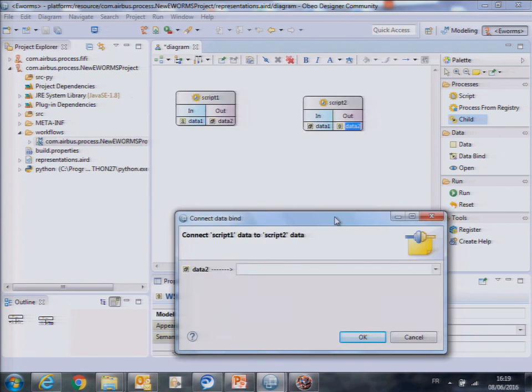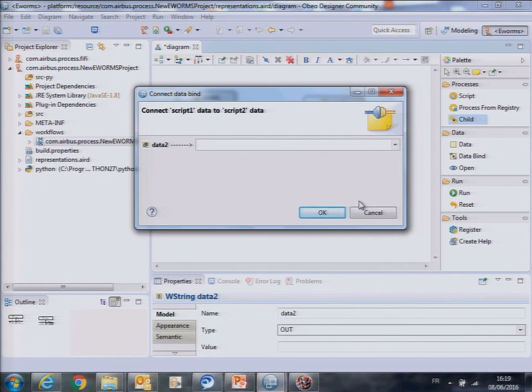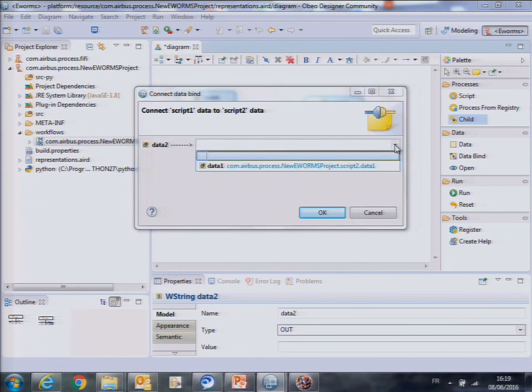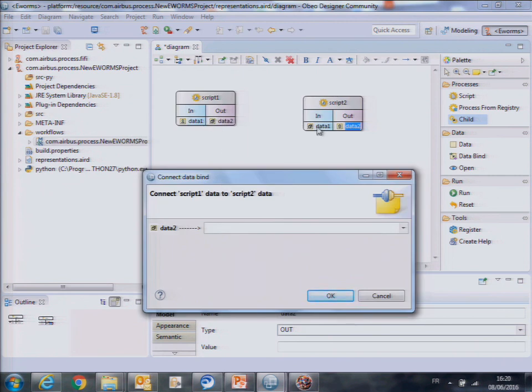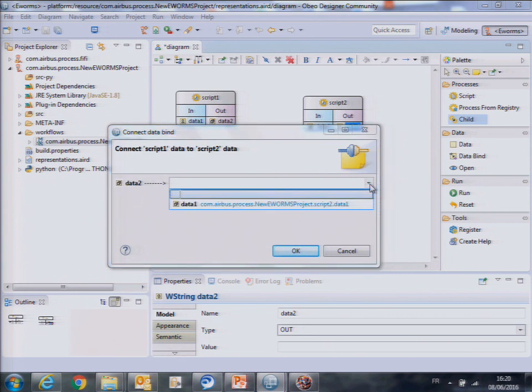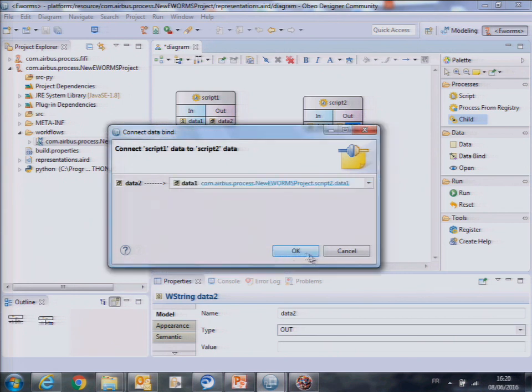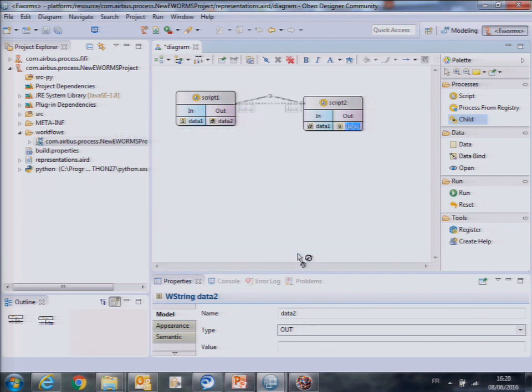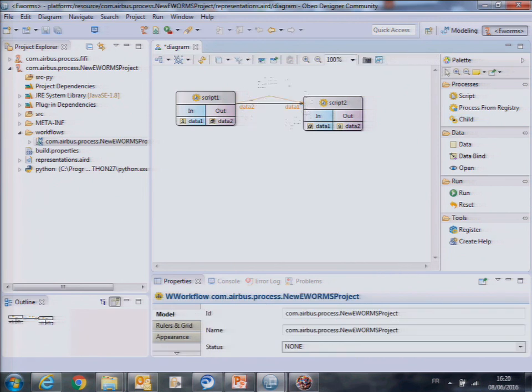When you connect two scripts, this dialog opens so that you can say which data you want, from which output to which input you want to connect. They are sorted by object. I have created only two objects, one in output, one here in the input. So it is connecting them by their type, so the two objects can be connected only. That's something a bit also done by the prototype.